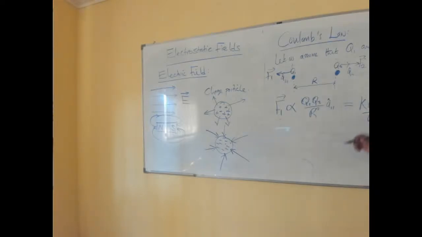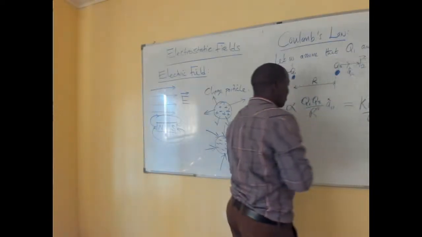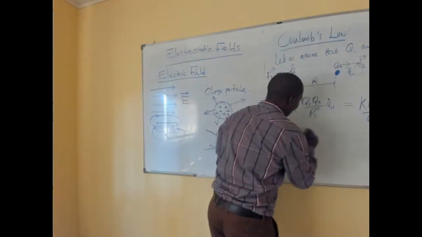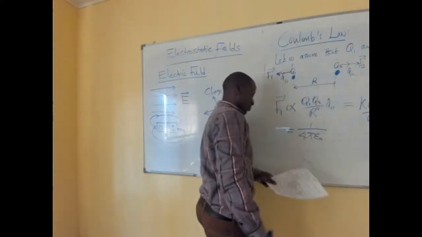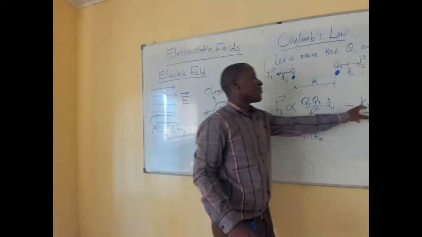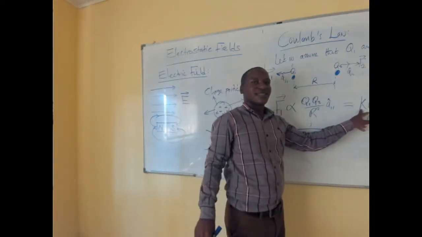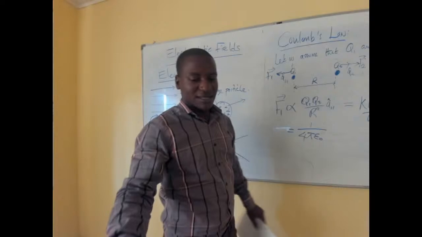This K is defined as 1 over 4 pi epsilon 0. That is the definition of K, which is a constant.